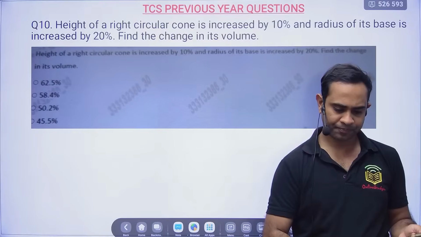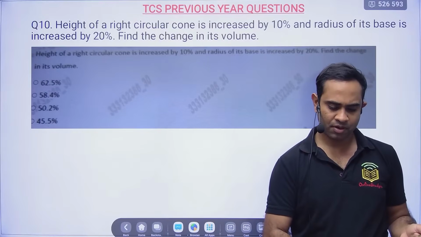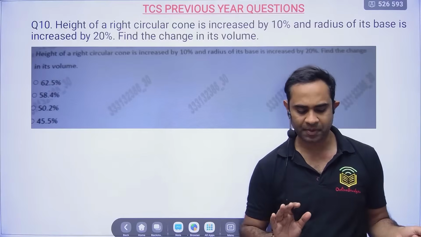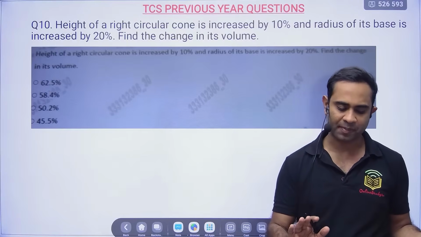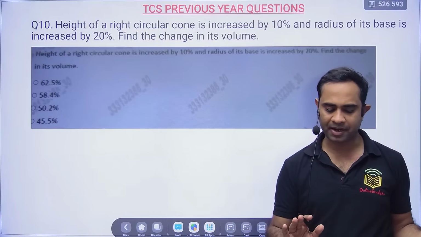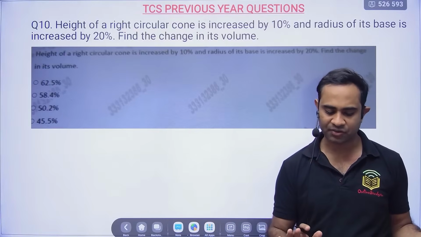Okay, your time is up now. 60% people are telling A, 20% people are telling B, and 29% people are telling C. So this is changing actually.